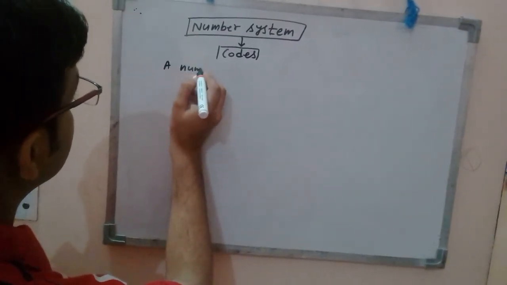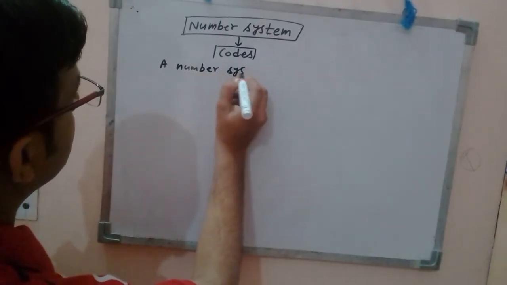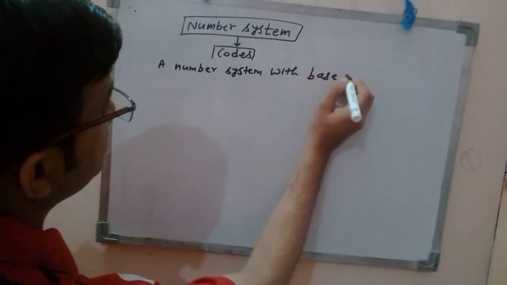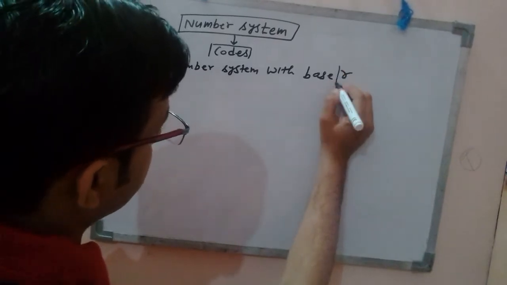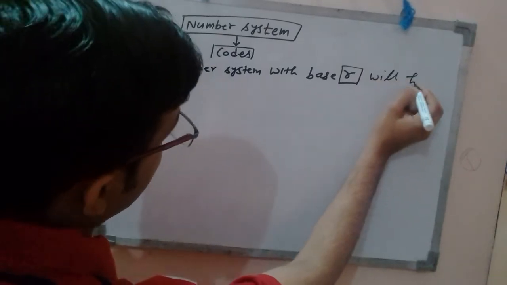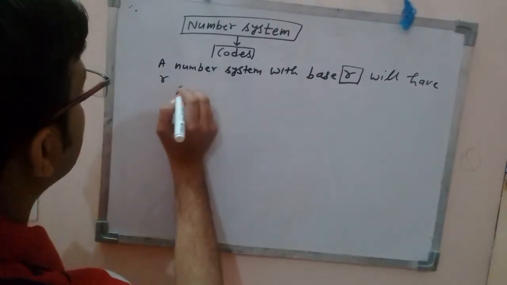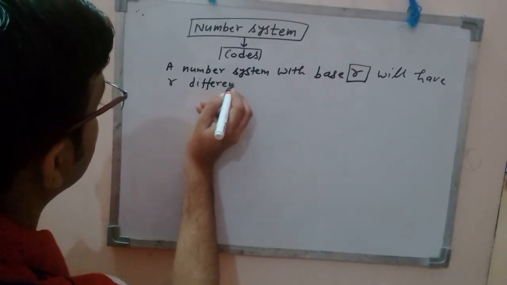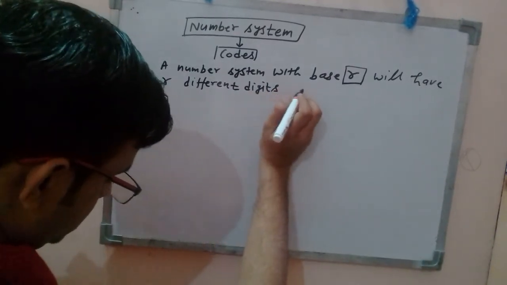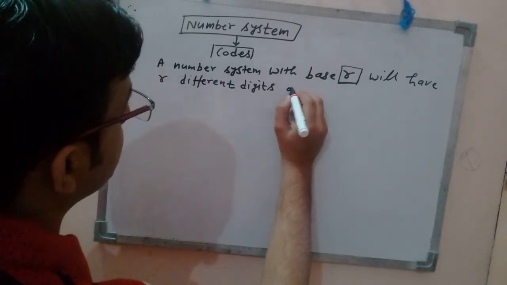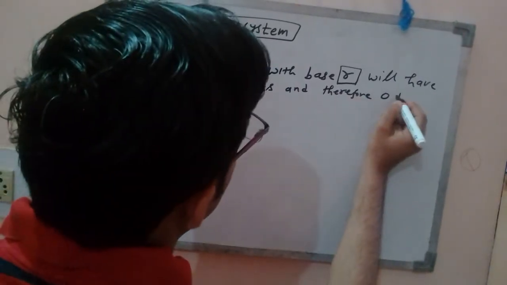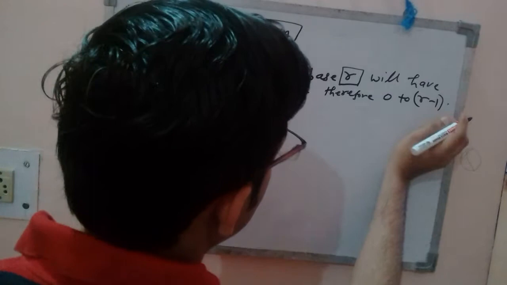So a number system with base R will have R different digits, and therefore it will go from 0 to R minus 1, right?